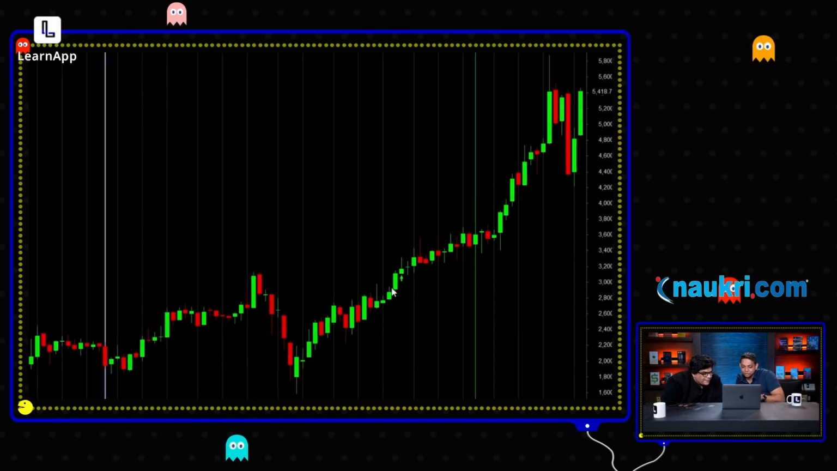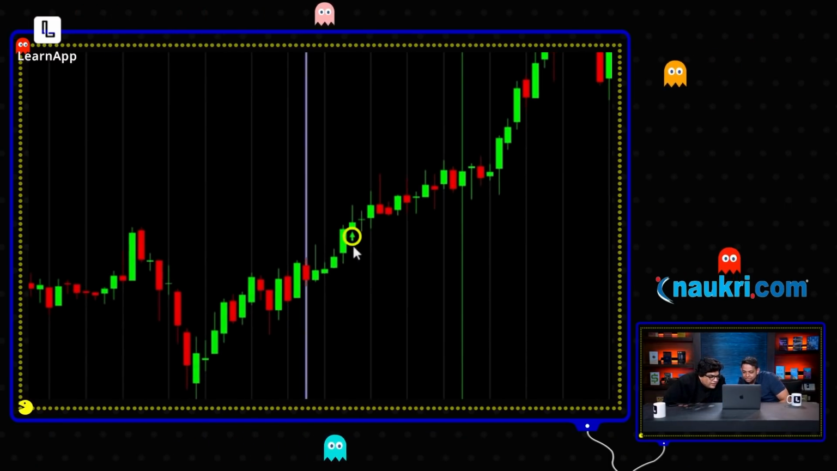Wow. Isn't it ironic that people can quit their Naukri and do this? Can trade on Naukri.com. Interesting. You see this bar. Where did we enter? You see this bar. It has an arrow. That's the entry.